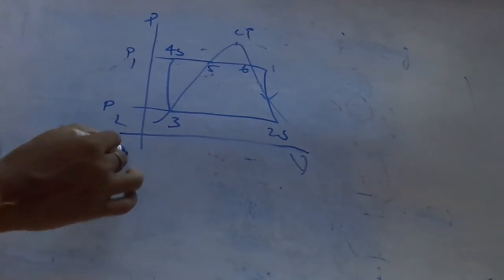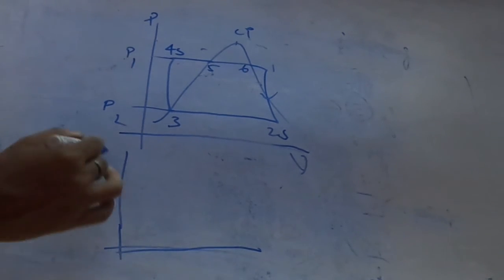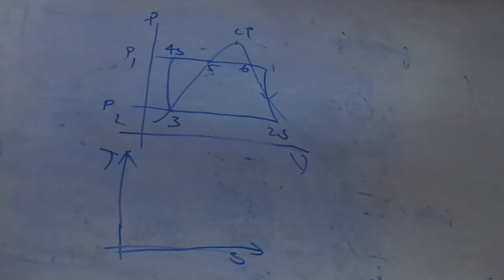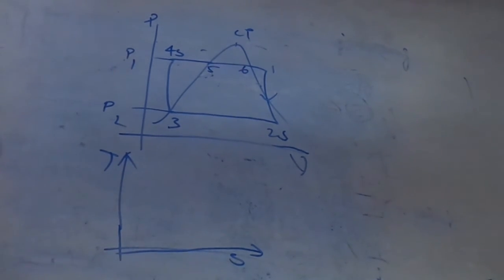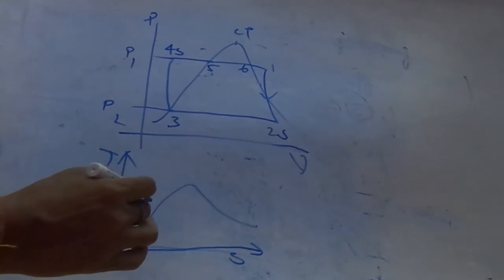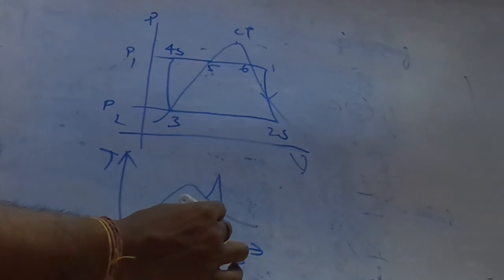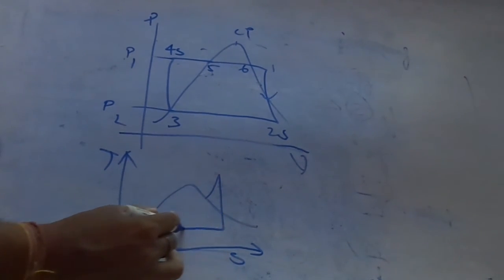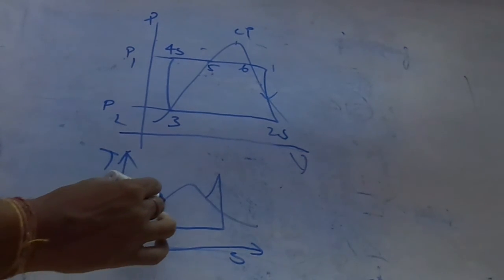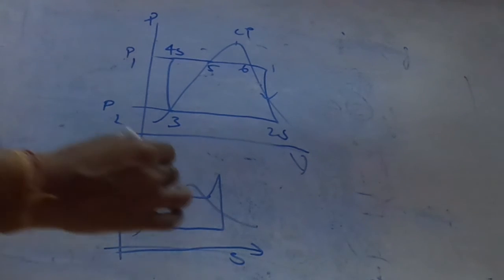TS plot: one axis is temperature, another is entropy. This is the TS. First you draw the saturation line, then superheated, saturated. Very important, critical point.